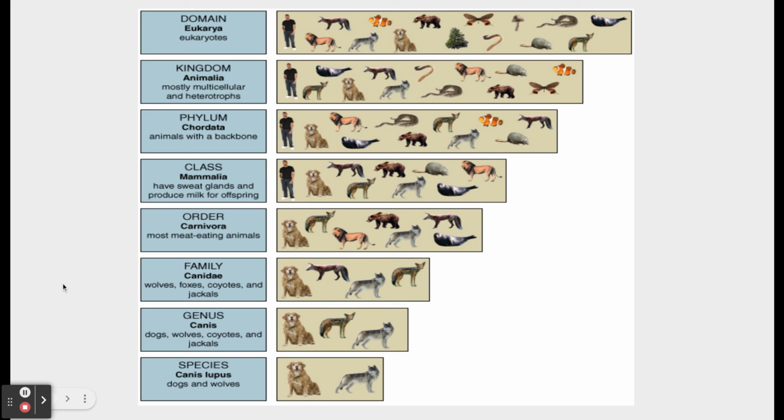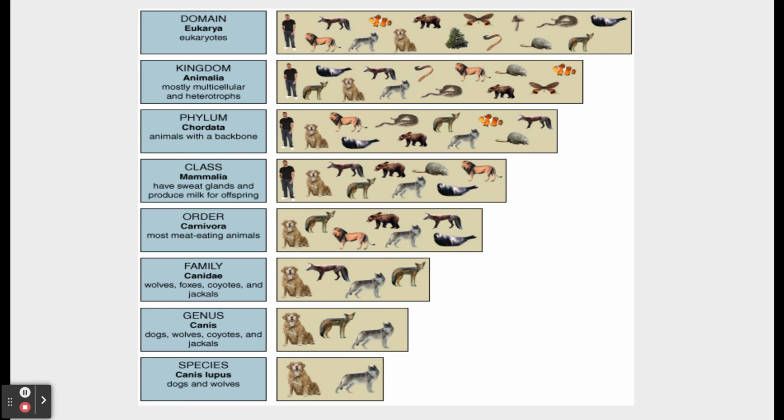Then I can take that phylum and further classify it, and talk about mammals. These are animals that have sweat glands and produce milk for their offspring. Generally, we also say that they have fur or some type of hair. So now the fish are no longer included. The snake is no longer included in this class, Mammalia.